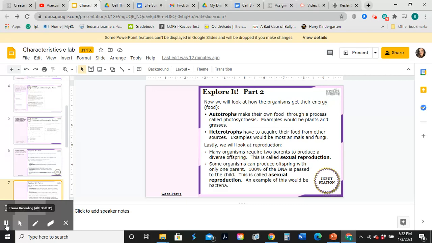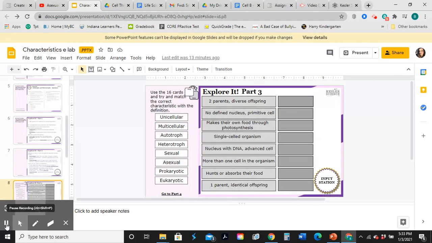Lastly, we will look at reproduction. Many organisms require 2 parents to produce diverse offspring. This is called sexual reproduction. Some organisms can produce offspring with only one parent. 100% of the DNA is passed to the child. This is called asexual reproduction. An example of this would be bacteria.